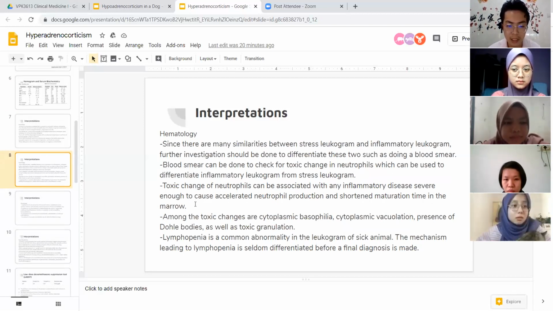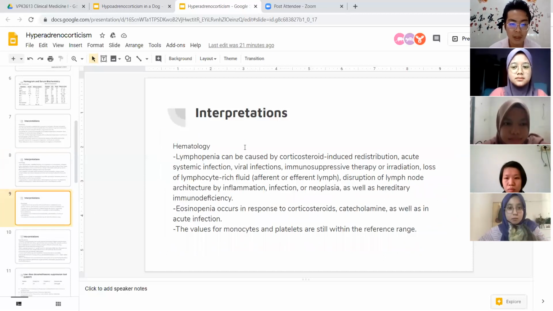So in this case, we can see lymphopenia, which is a common abnormality in the leukogram of sick animals. The mechanism leading to lymphopenia is seldom differentiated before a final diagnosis is made. There are many causes of lymphopenia, such as corticosteroid-induced redistribution, acute systemic infection, viral infection, immunosuppressive therapy or irradiation, loss of lymphocyte-rich fluid, disruption of lymph node architecture by inflammation, infection, or neoplasia, as well as hereditary immunodeficiency.